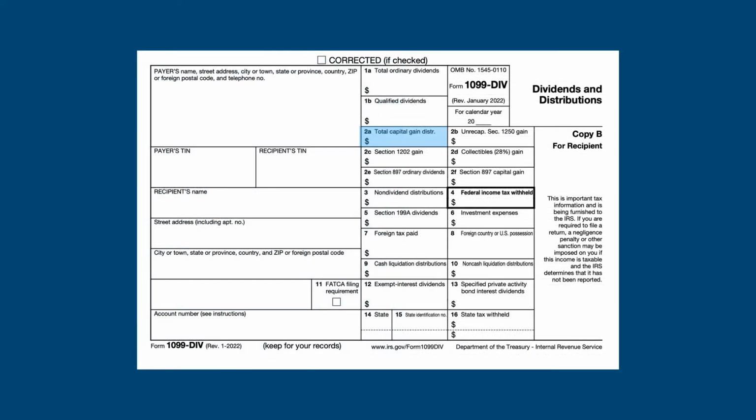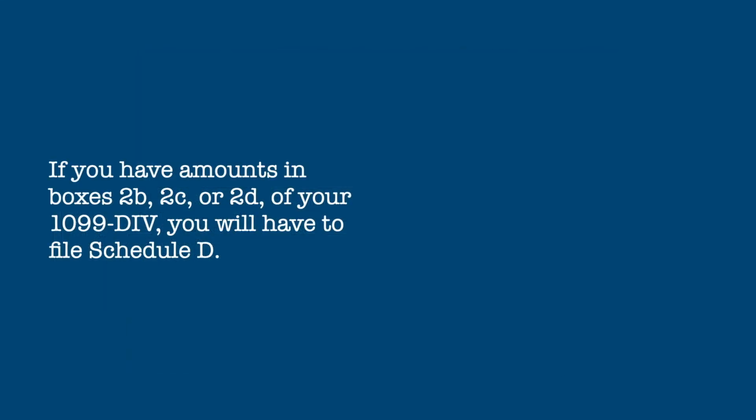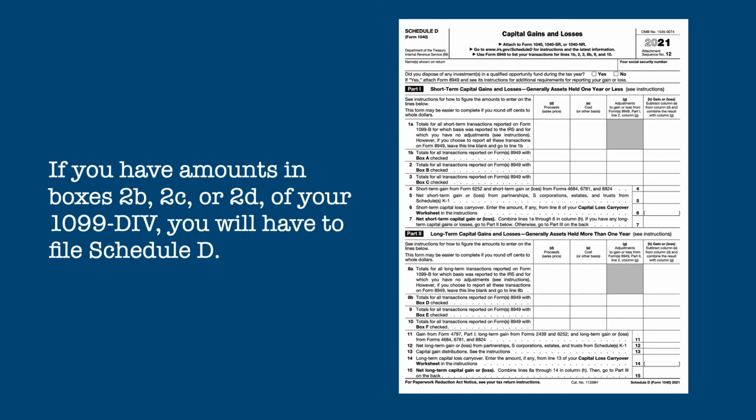Box 2A lists any capital gains distributions. These are distributions that are not dividends but are treated like capital gains. You enter these distributions on line 7 of your Form 1040, but if you have amounts in boxes 2B, 2C, or 2D of your Form 1099-DIV, you will have to file a Schedule D. Schedule D will be covered in another video.